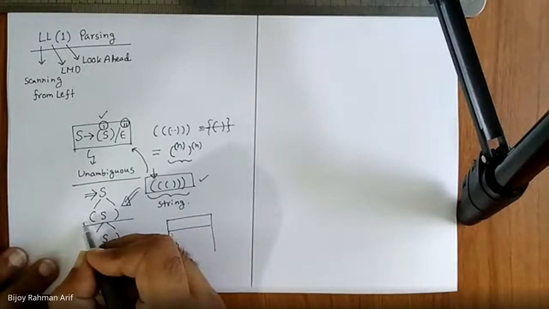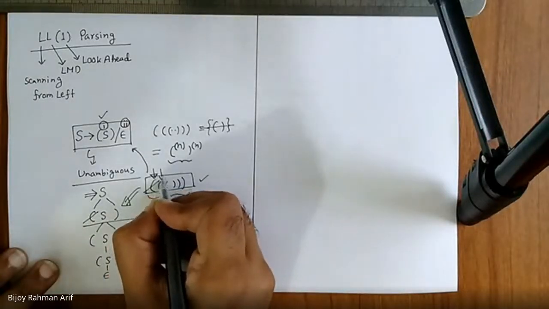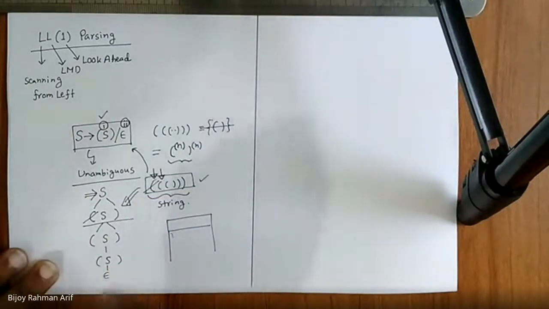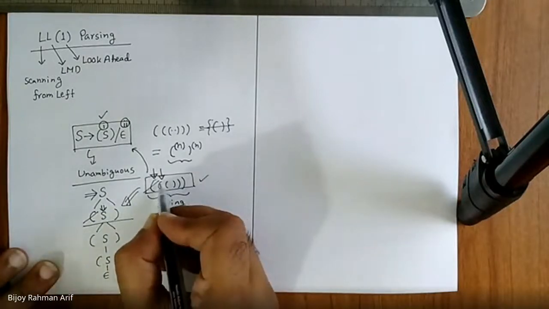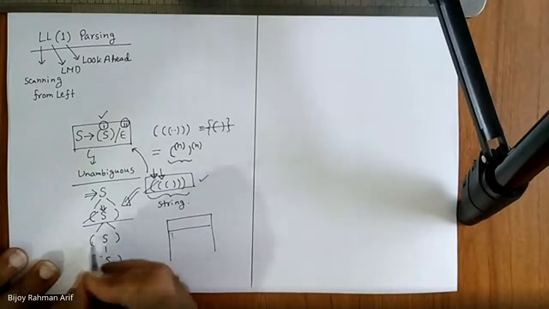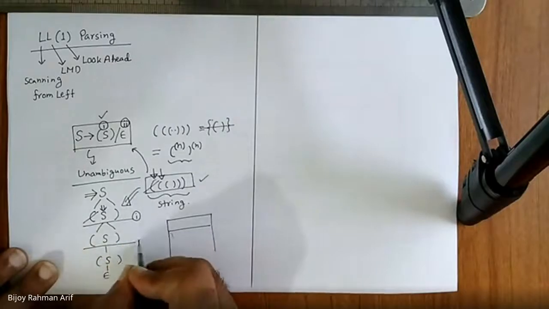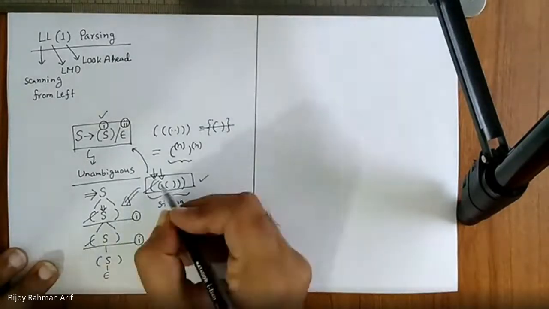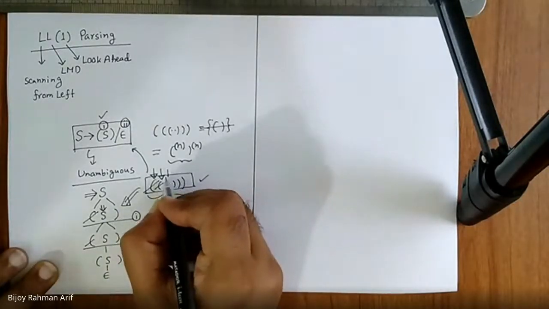Yes, sir. Then this one and this one match. So I move my look ahead to the second character in the string. Now again, I'm seeing an S over here, and I see again an open parenthesis. That's why I use rule number 1 again. So here is rule number 1, here is also rule number 1. Again, this one and this one matched. Okay, so I move my look ahead to the next character.